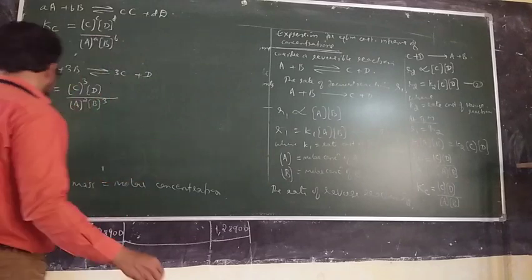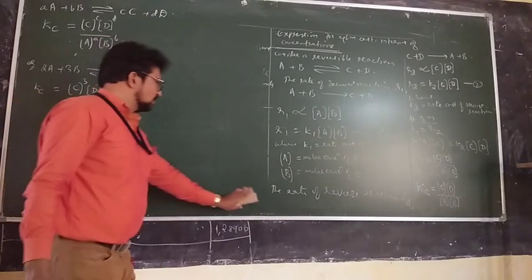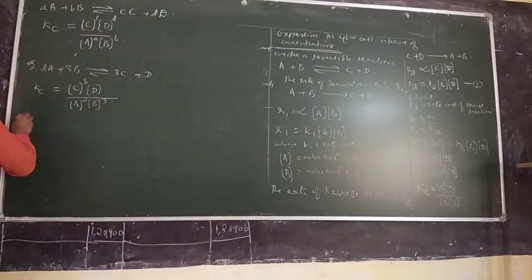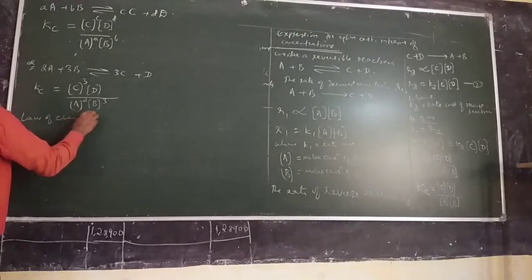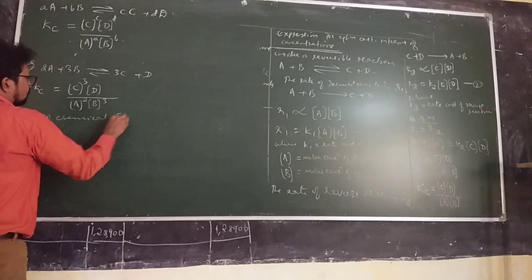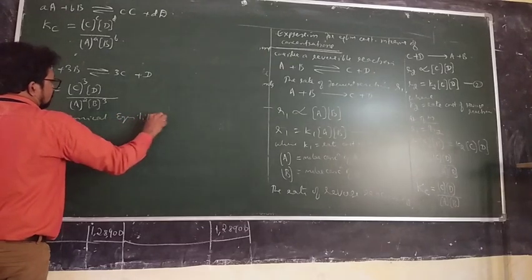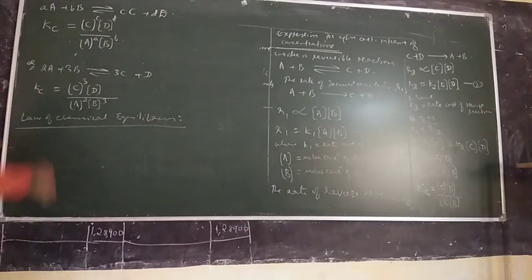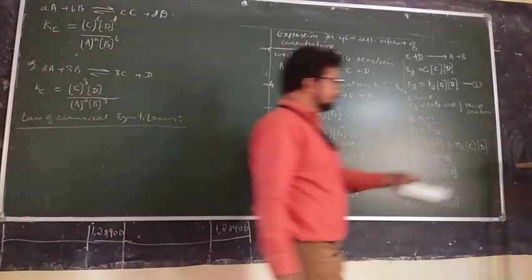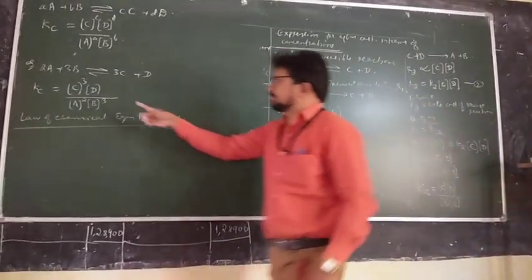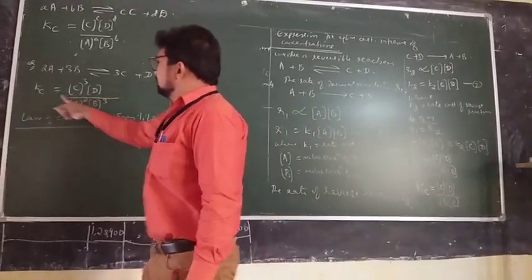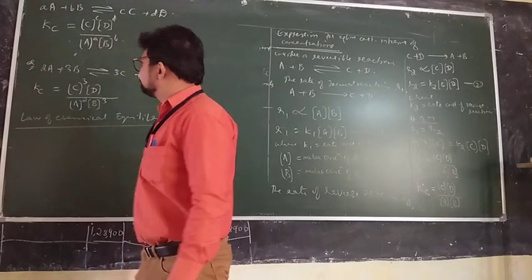Now, the definition of equilibrium constant. So we can say the law of chemical equilibrium is this. Look at the board. What is the law of chemical equilibrium? Kc is constant, correct?